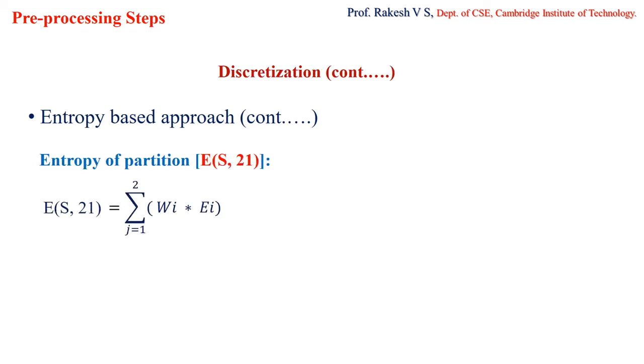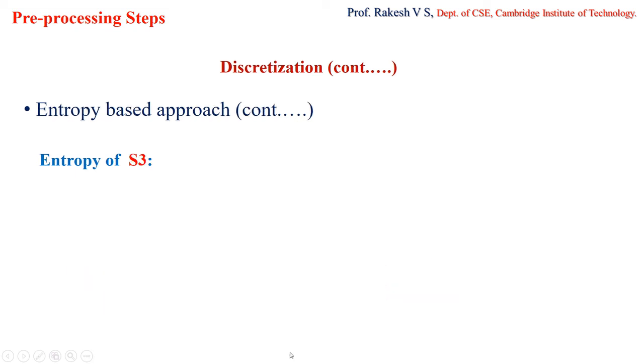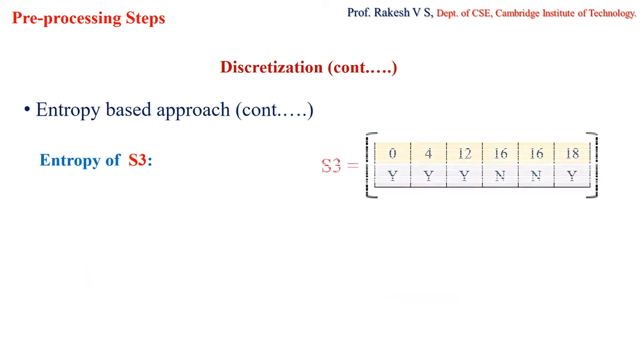So what will be the formula? The formula will be the weighted average of E1 and E2. Since we have taken them as S3 and S4, we will calculate the values accordingly. Clear? First, I'll find the entropy for S3.